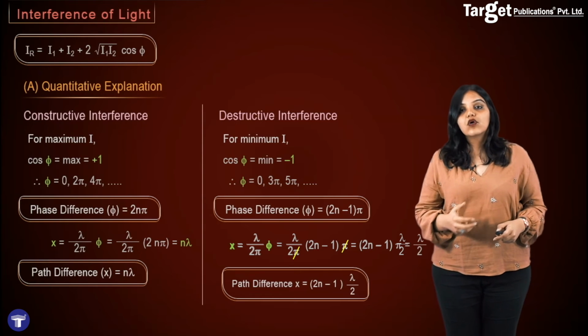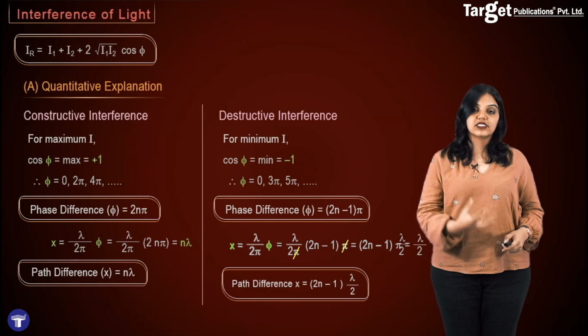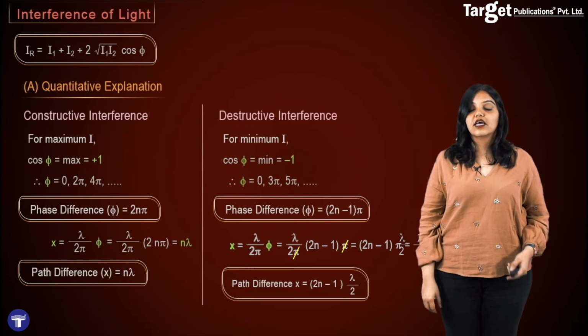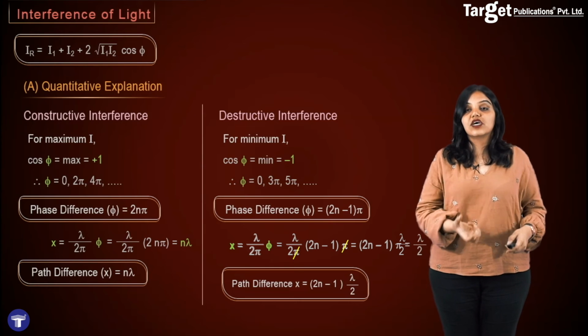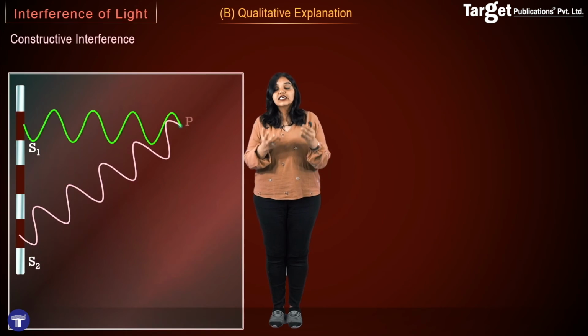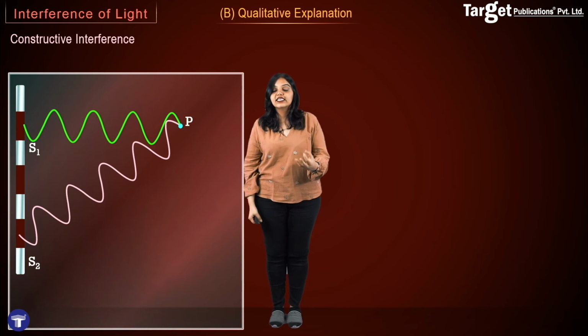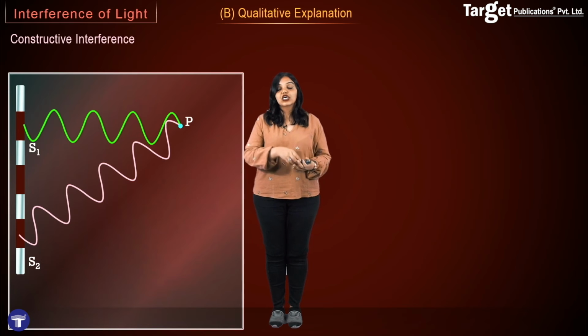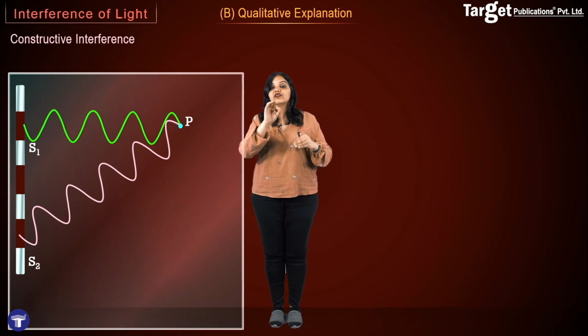So this was a quantitative explanation and discussion of the conditions for constructive and destructive interference. But I want to take this time to discuss what constructive and destructive interference mean qualitatively. If you want constructive interference at a particular point, all you really want is that the waves from the two sources reach the point in such a way that the same shape of the wave reaches it.